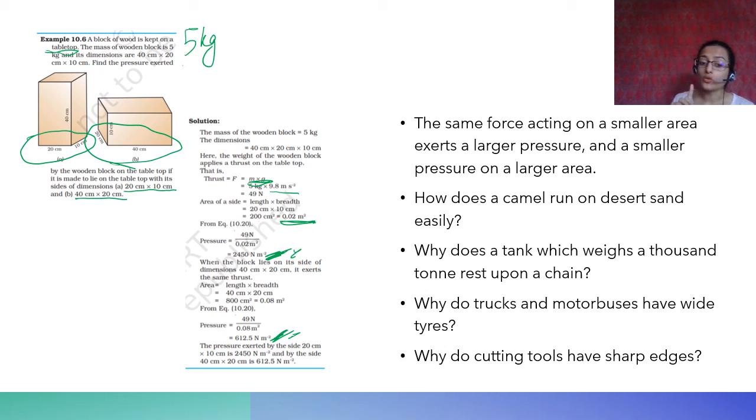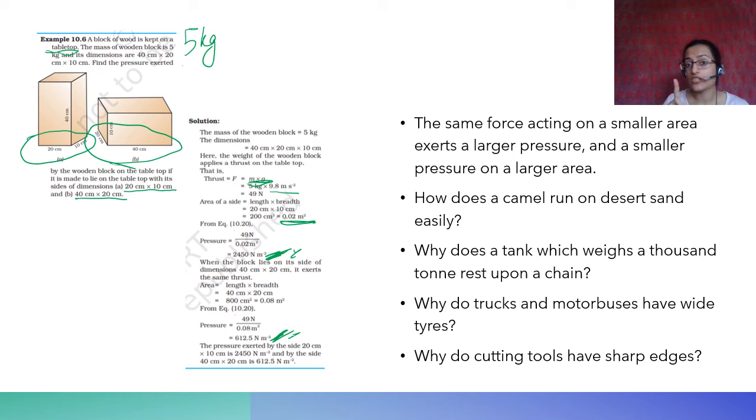Exactly opposite, why do cutting tools have sharp edges? Because we have to increase the pressure. आपको कुछ चीज कट करनी है with the same amount of thrust, you decrease the surface area, you increase the pressure, therefore with a smaller effort you can cut with the tools.